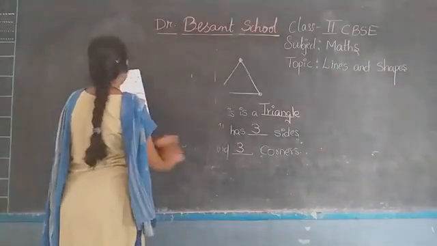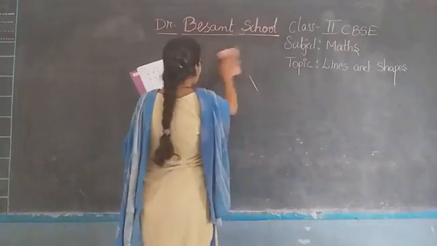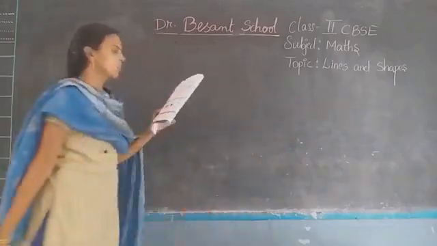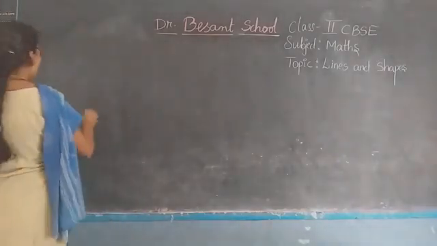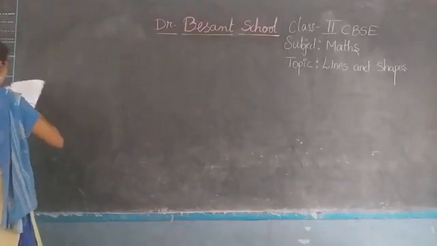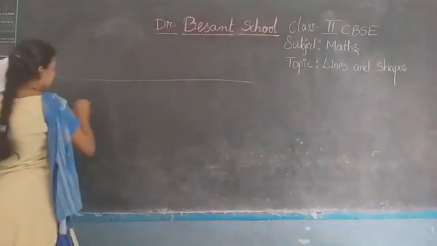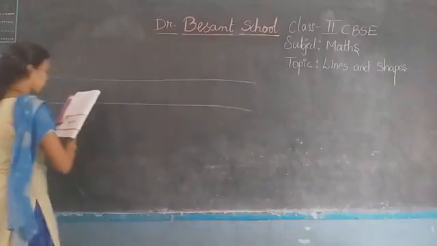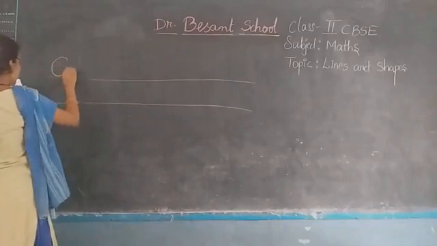Next one. Which one of the following shapes does not have a corner? So write down in that. So they have given some figures now. Yeah, they have given 2 lines here to write down the explanations also. Write down it as a circle.